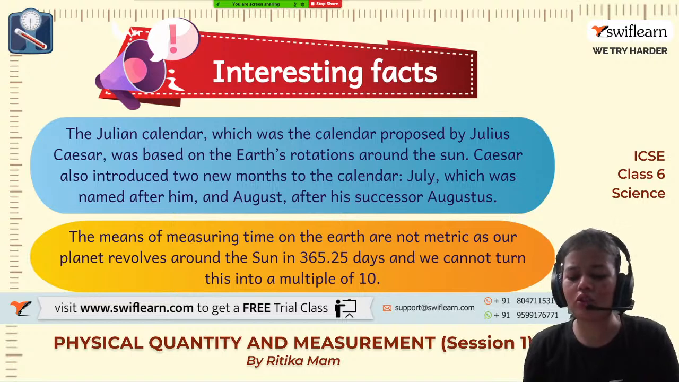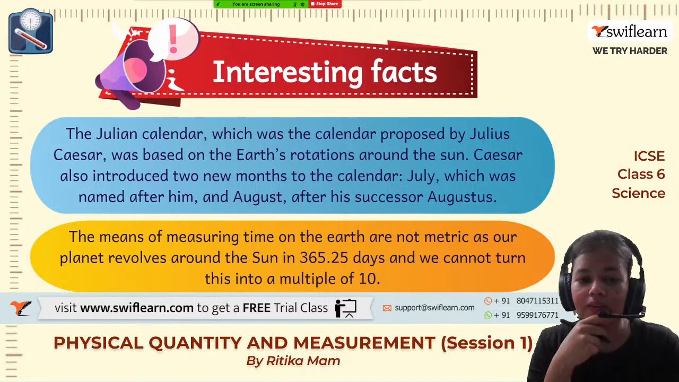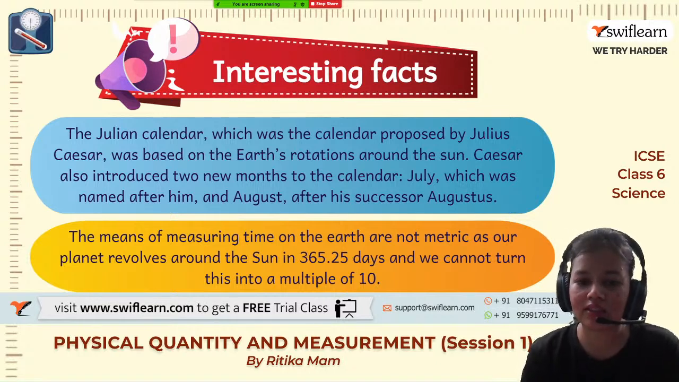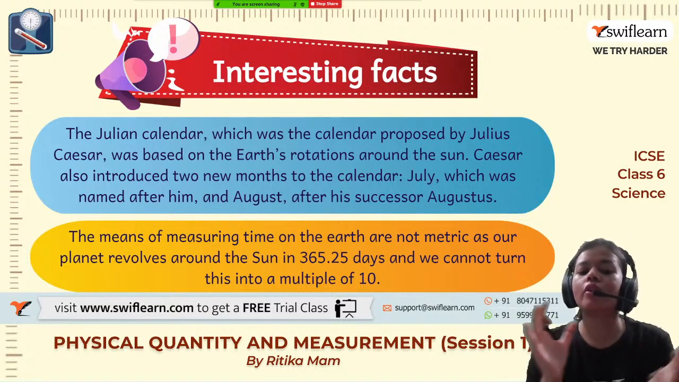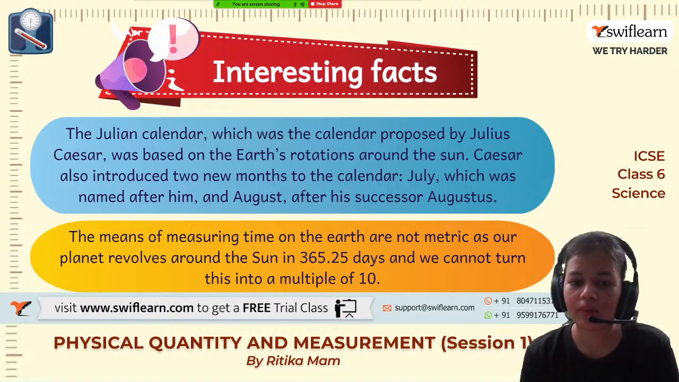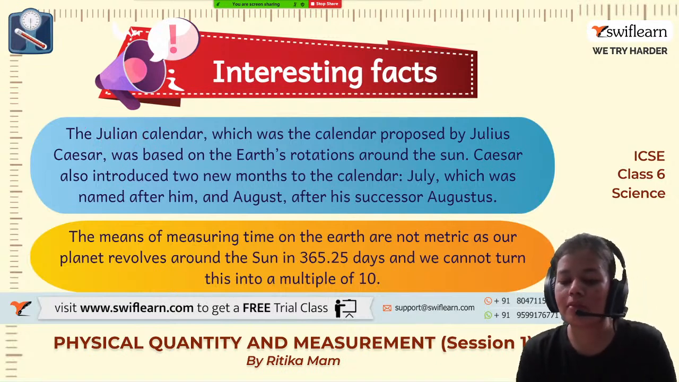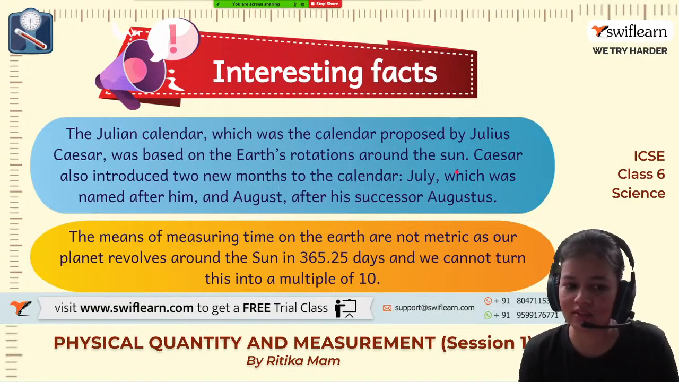Okay, so I'm sure you must all have once heard about this Julius Caesar. There is a calendar which is known as the Julian calendar. It was proposed by Julius Caesar, and it was based on the rotation of Earth around the sun. He introduced 2 months in the calendar, which are July and August. July was named after him, like his name was Julian, and August was named after his successor Augustus.